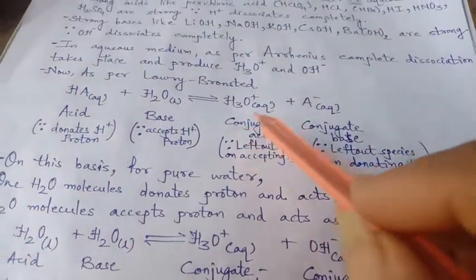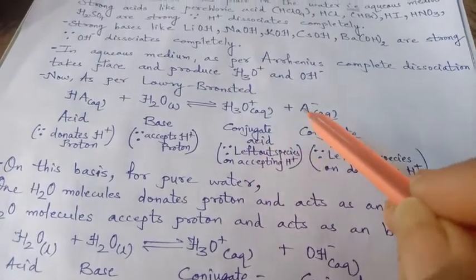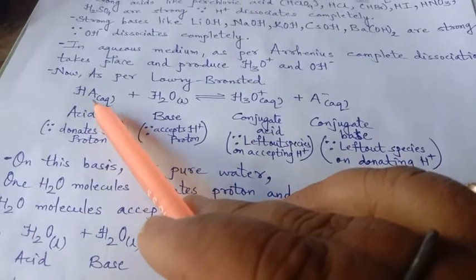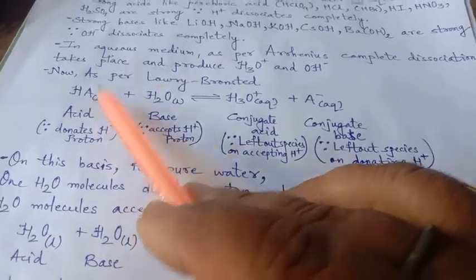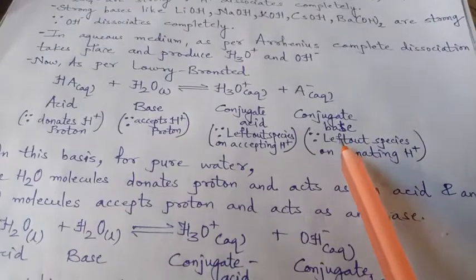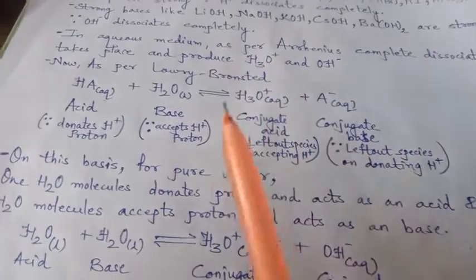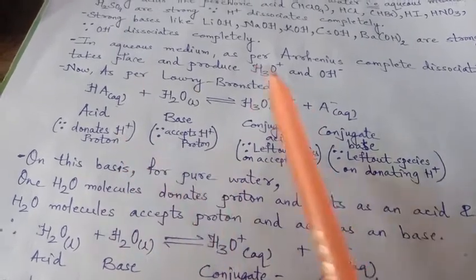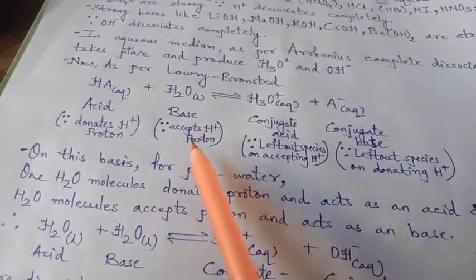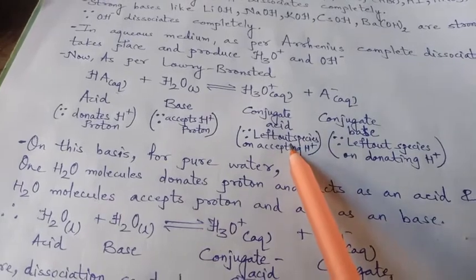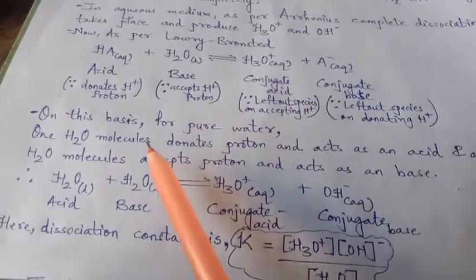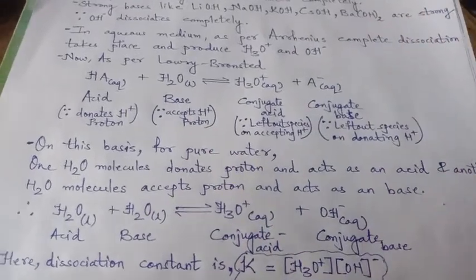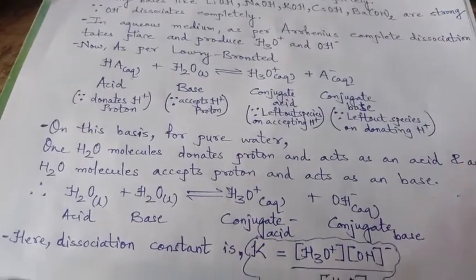So it is called the conjugate acid. And here A minus is left from this acid after donation of H plus. So it is the conjugate base, because it is the left out species. So when an acid leaves out a species, it is the conjugate base, and when a base leaves out a species, it is the conjugate acid. On this basis, let us consider pure water, that is H2O molecules.